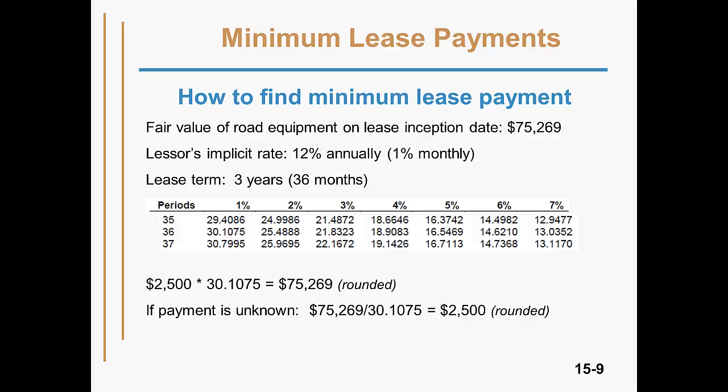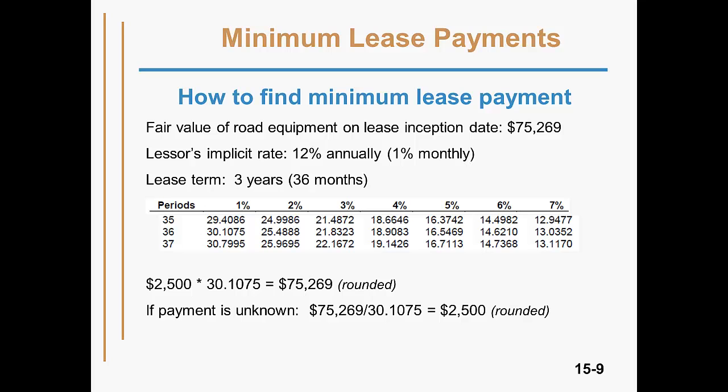Since the lease is for 3 years and payments are required monthly, we have 36 periods at 1% per month. This example assumed payments would be due at the end of the month, so we use a present value of an ordinary annuity table. We find the intersection between 36 and 1%, which gives us a present value factor of 30.1075.